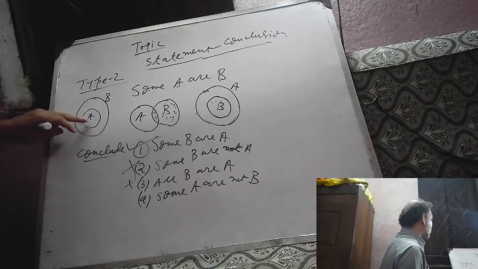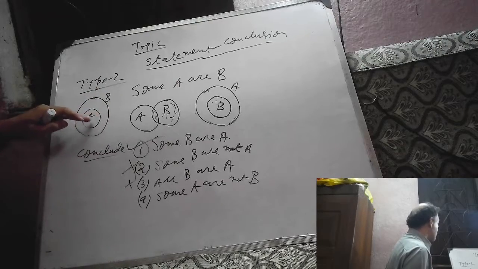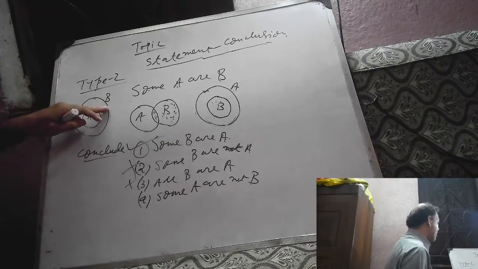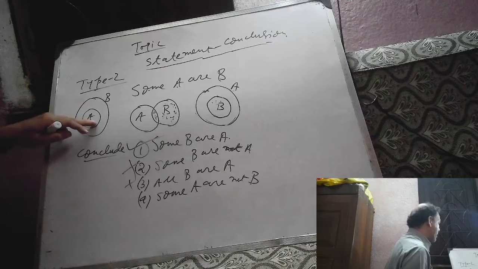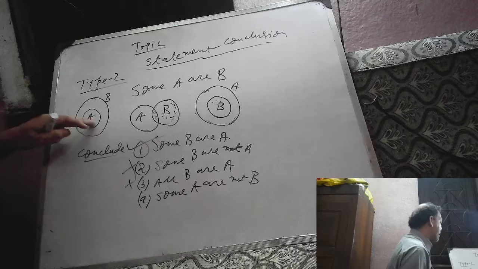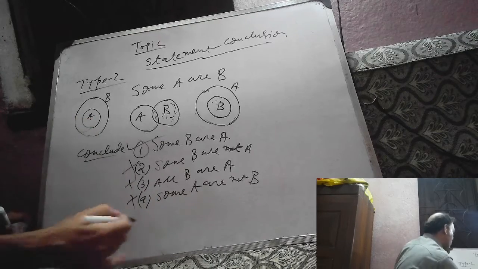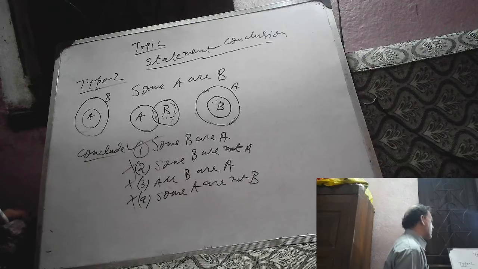From this statement, all A are B. Some A are B is also a possible Venn diagram. From this Venn diagram, we cannot conclude that some A are not B; it is false. This Venn diagram does not support it. So some A are not B is also incorrect.